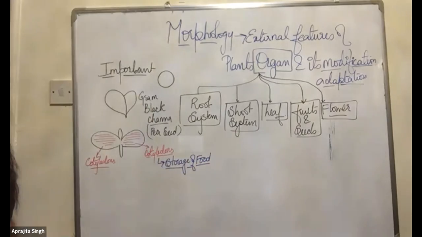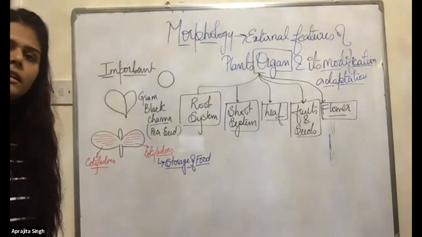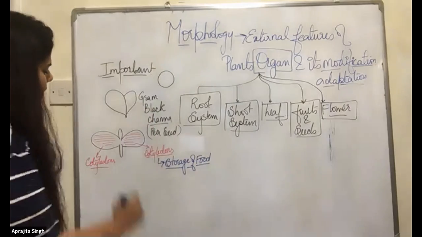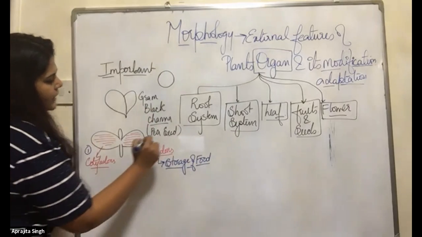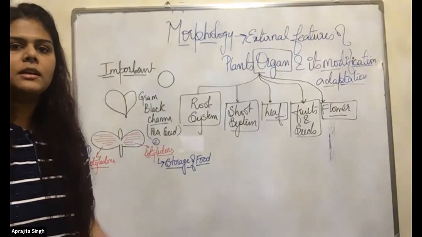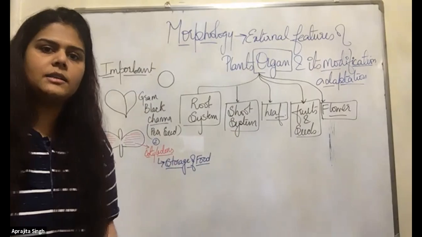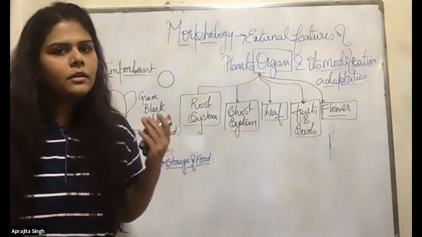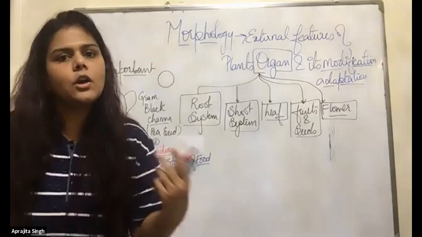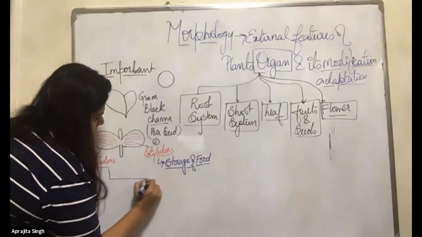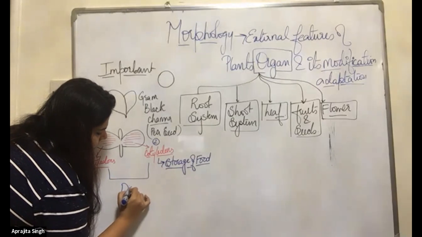Storage of food. These are the cotyledons. Now there are two cotyledons. So they are known as dicotyledons, right? Di means two, dicotyledons, and in short, we will say it's a dicot. Two cotyledons. It's a dicot.